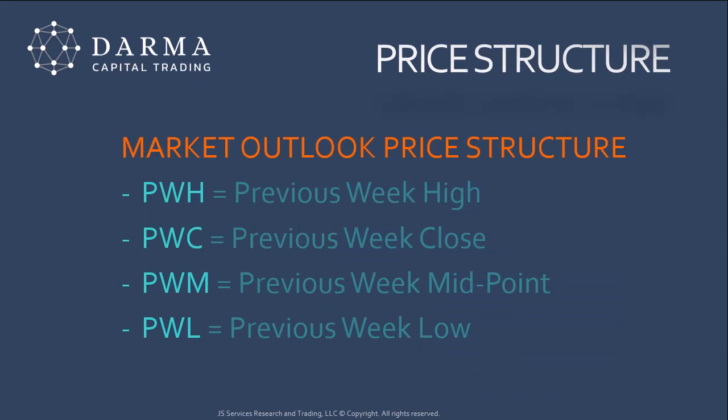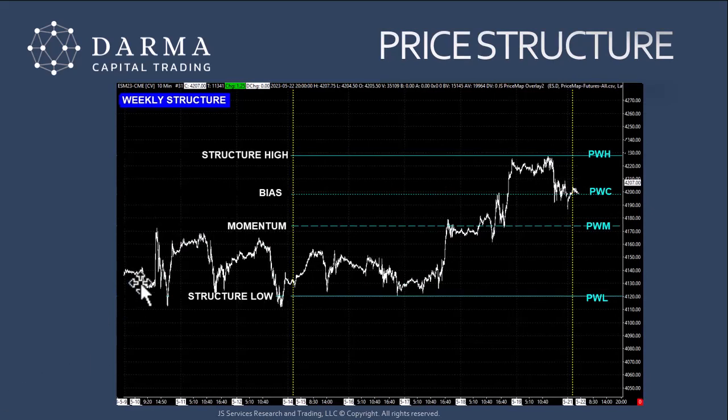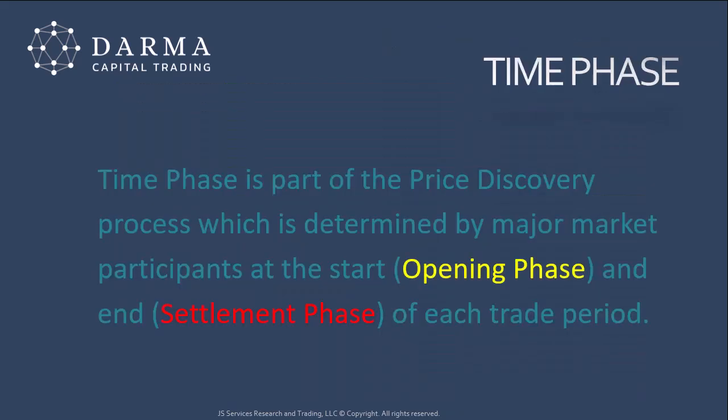So for the market outlook price structure, we're interested in defining previous week high, previous week close, previous week midpoint, and previous week low. This is the price structure that's going to guide us for the coming week. We have our structure high, we have our structure low, our structure midpoint, and then we have our close. So price structure is our first layer of our fact foundation.